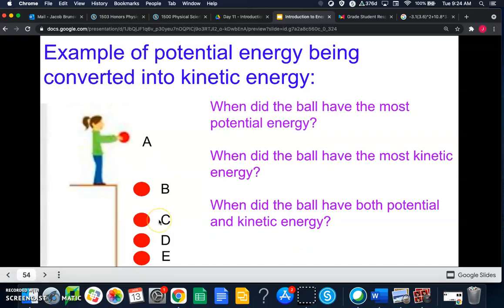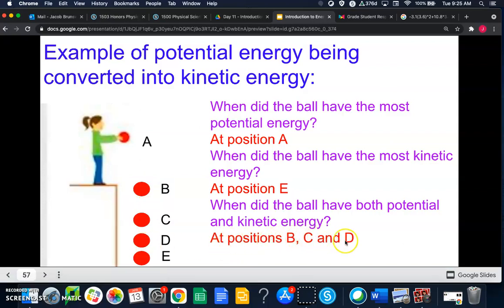Oh, whoops, sorry, we've got to answer a few questions first. So when did the ball have the most potential energy? Well, that was at the top, right? That was when we filled in our graph all blue. When did the ball have the most kinetic energy? Well, that was at the bottom, right? Position E. When did the ball have both potential and kinetic energy? Well, that would be at the middle 3 points, right? When it was falling, but not all the way to the ground. So that would be at positions B, C, and D.